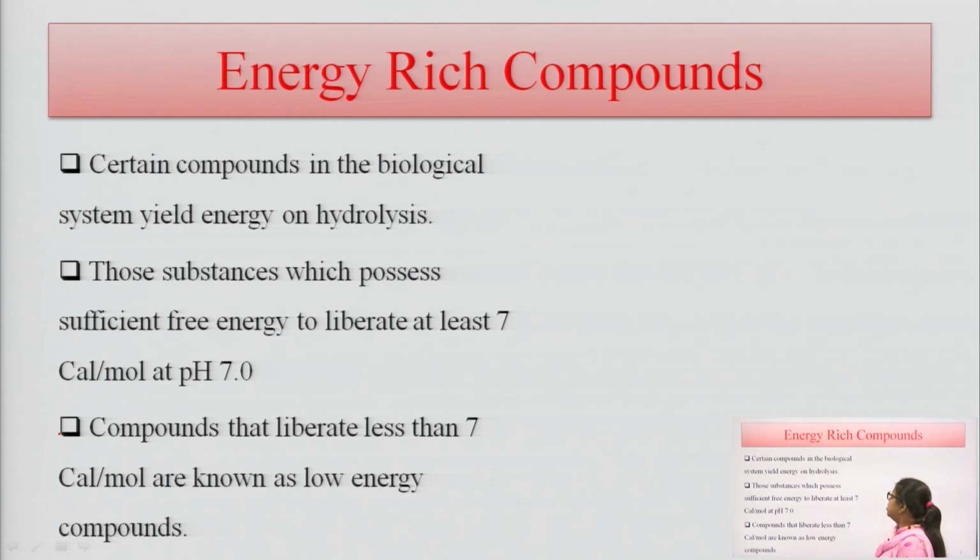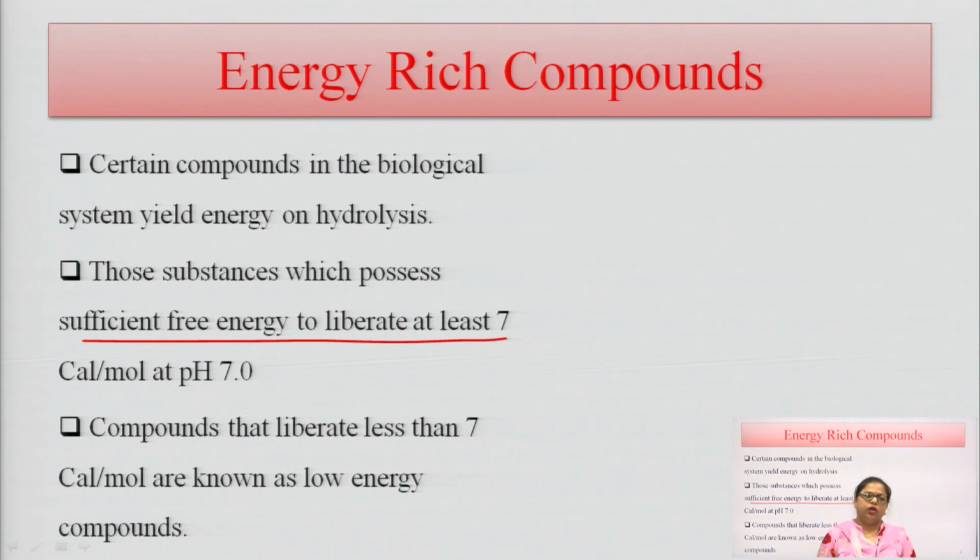Energy-rich compounds are compounds in the biological system which yield energy on hydrolysis. These substances possess sufficient free energy to liberate at least 7 kilocalories per mole at pH 7, that is, neutral pH.